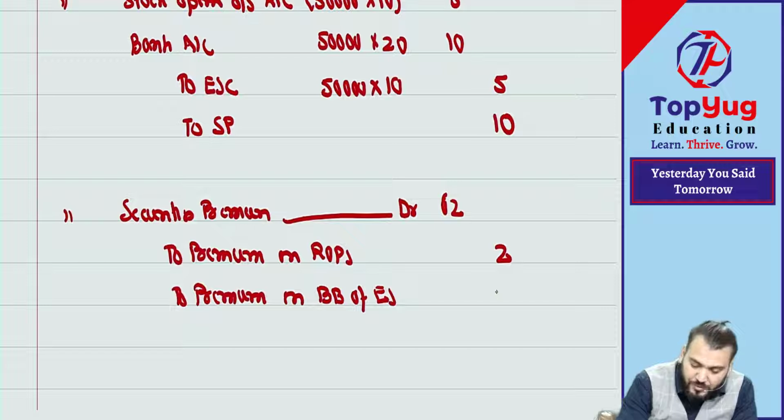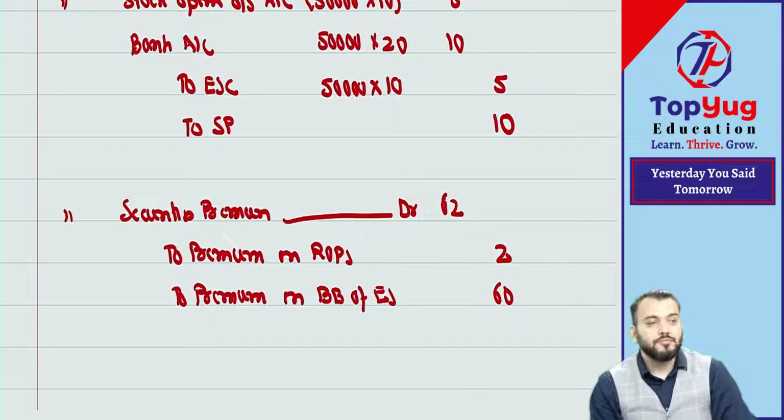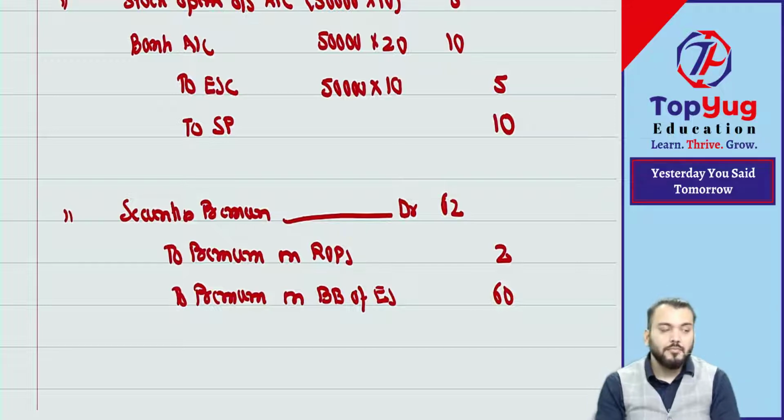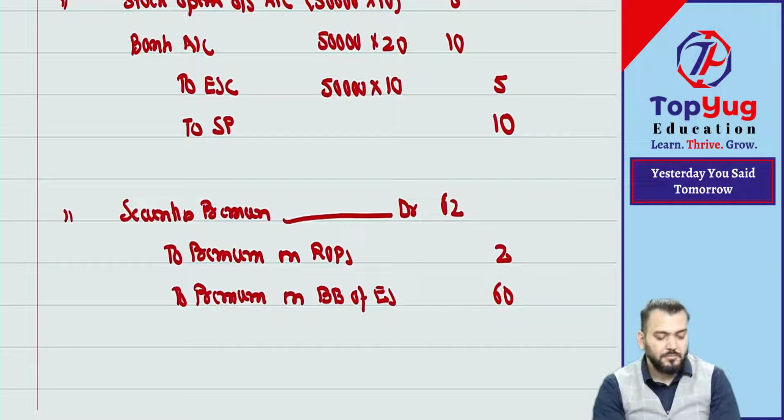How much? 60. Done. Any doubt? Simple. Have you understood? Good question, I will say. Simple.